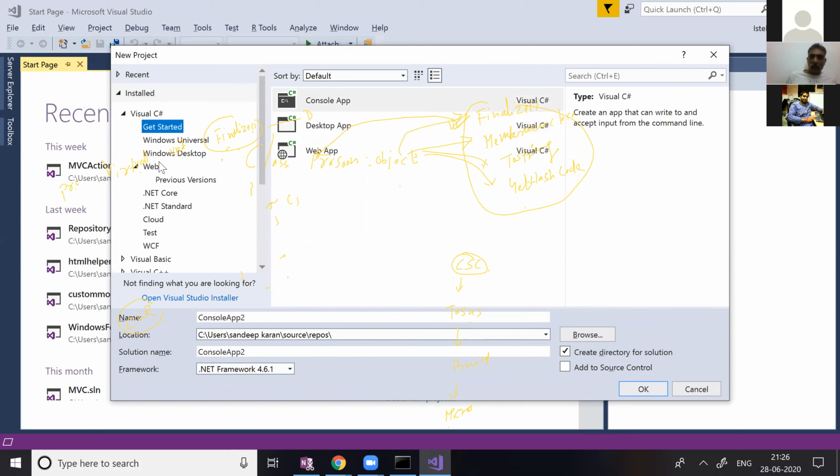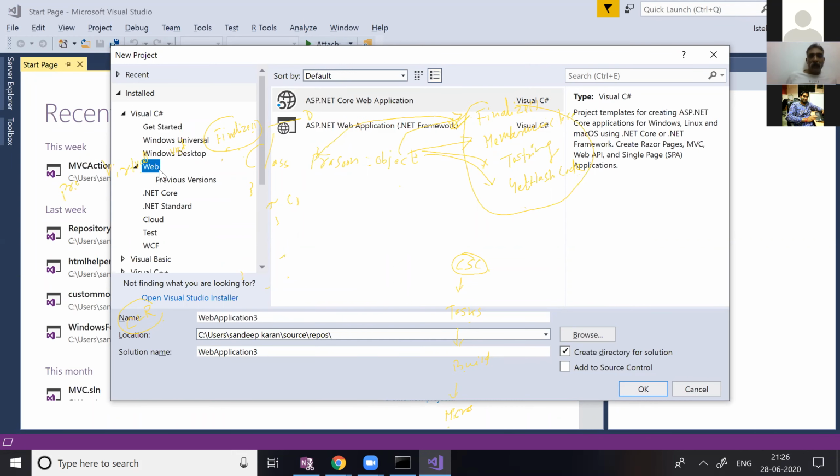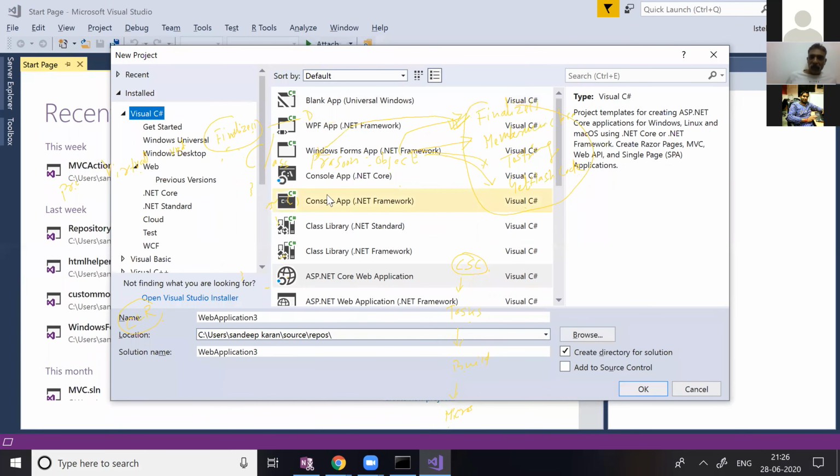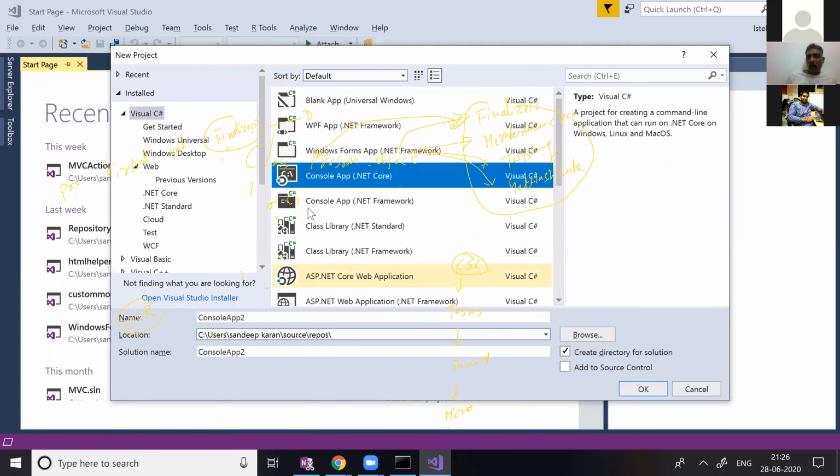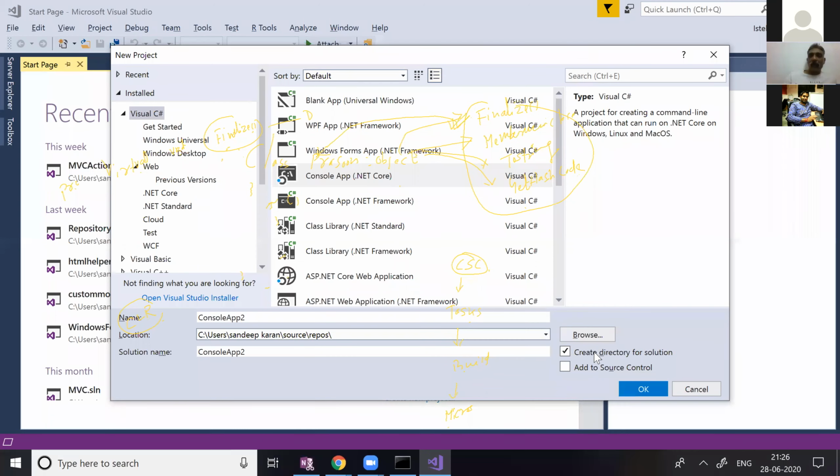I'm choosing C sharp. Do you go for Windows? I go for console. So when you choose C sharp console, or C sharp Windows, or C sharp MVC, or C sharp ASP.NET, suppose I'm choosing the console application.